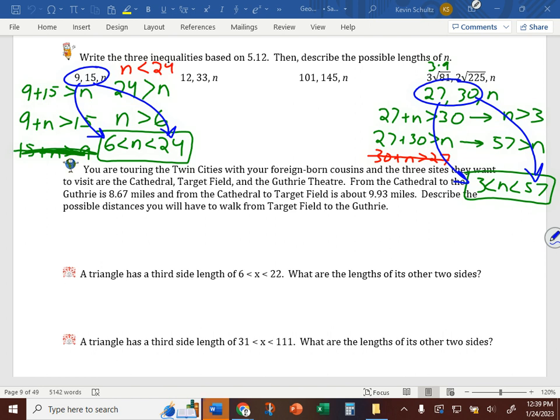Okay? Will, turn around, please. He's absolutely correct. A shortcut to this is doing exactly that. Adding them will get you the high limit, subtracting them will get you the low limit. However, just be honest with me, if I showed you that from the start, would you have any context as to why it works? It works because of the triangle inequality theorem. But yes, Jack, that is a shortcut. Job well done. Proud of you, Jack.